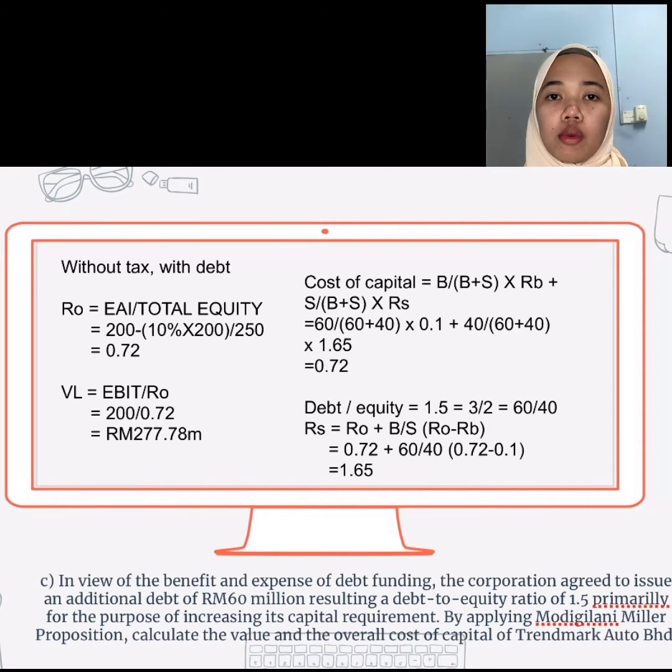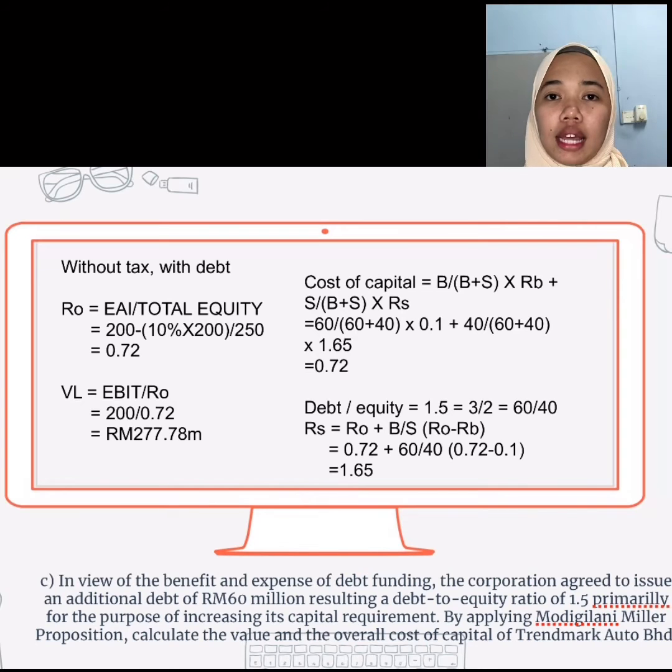Next, we will calculate the debt over equity. 1.5 equal to 3 over 2 or 60 over 40. RS equal to RO plus B over S, RO minus RB. 0.72 plus 60 over 40, 0.72 minus 0.1, we will get the 0.7.